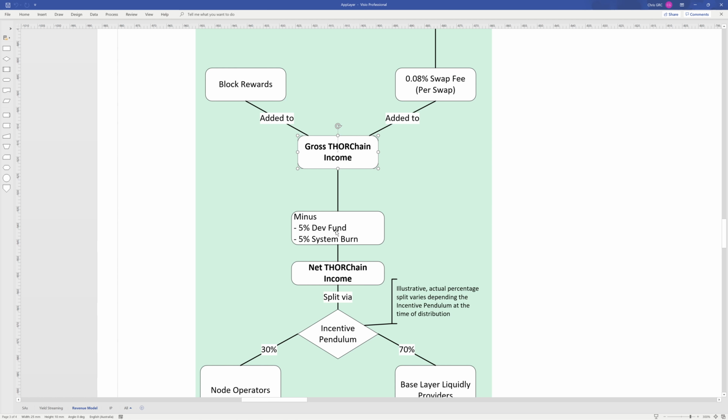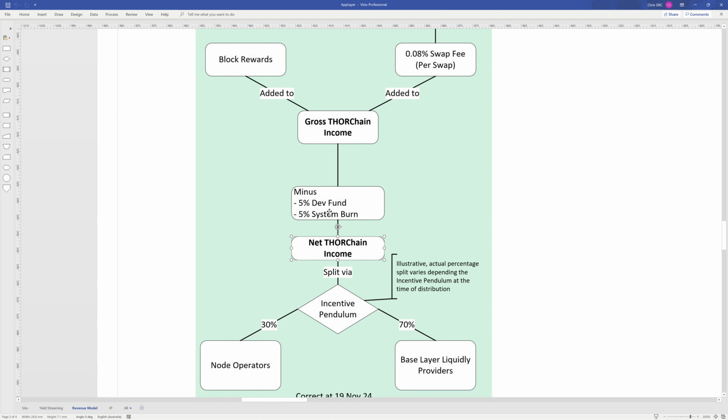So the system burn is not really 5% of the gross income, it's really 5% of the gross income after the dev fund has been taken out. So it's going to be a little bit less than that amount, but if you round it, it's kind of the same thing. So once the dev fund's taken out and then the system burn's done, then you have the net THORChain income left. And that goes into the incentive pendulum that we talked about before. And then that's split between node operators and liquidity providers.